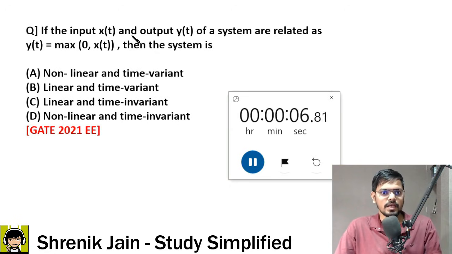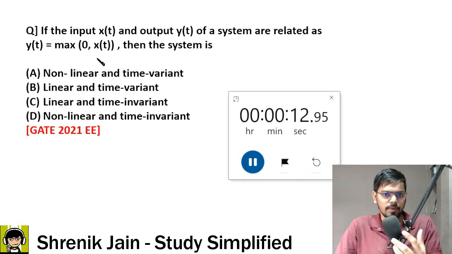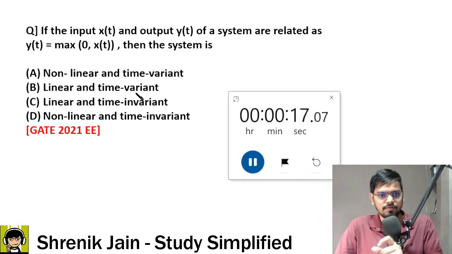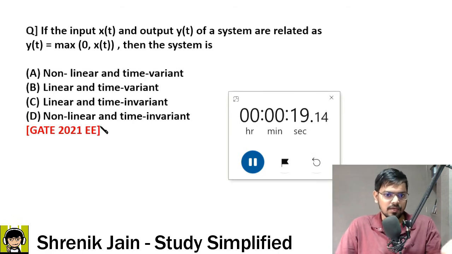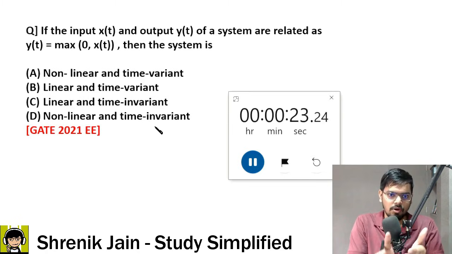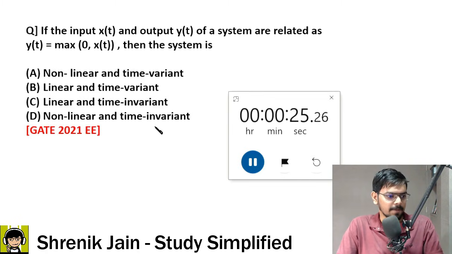So the question is, if the input x of t and output y of t of a system are related as y of t is equal to maximum of 0, x of t, then the system is non-linear, time variant; linear, time variant; linear, time invariant; or non-linear, time invariant. So two concepts: check whether it is linear or non-linear, time variant or invariant.